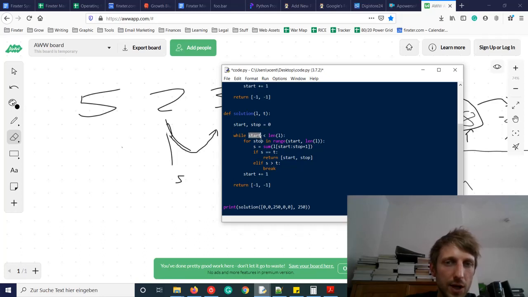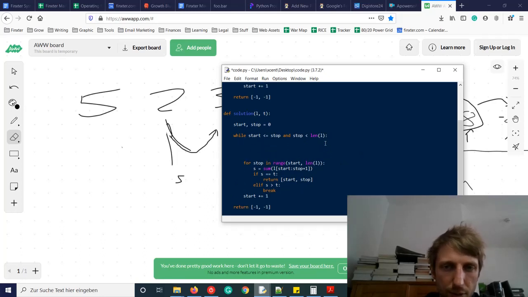So for example, while we want to keep start and stop, start must be smaller or equal than stop, and stop must be smaller than the length of the list. So let's write it this way. We could also write it the other way, a shorter way, but I think this should work as well.